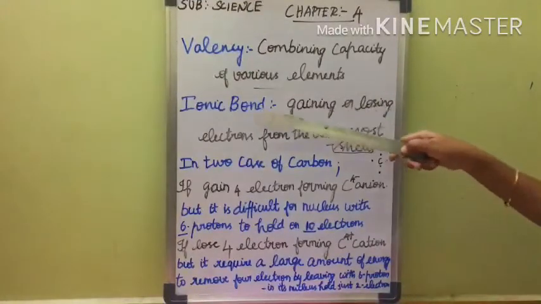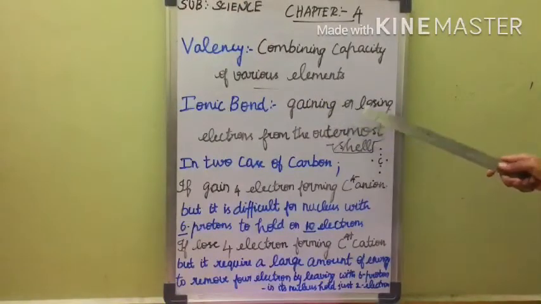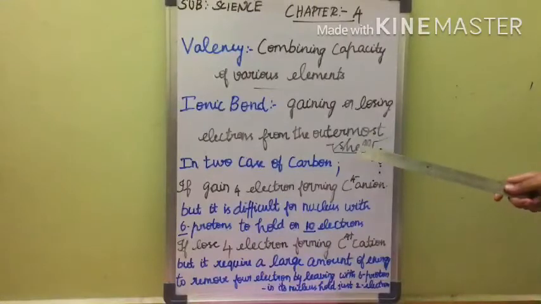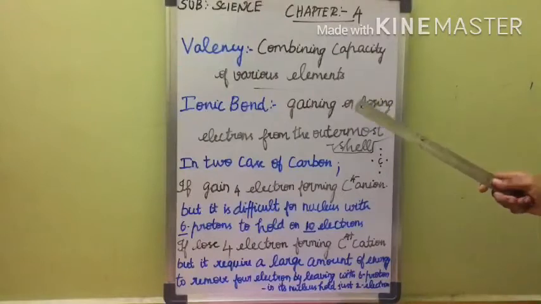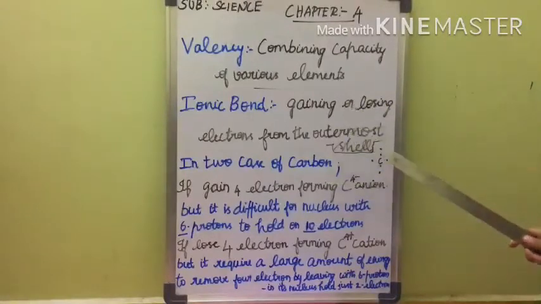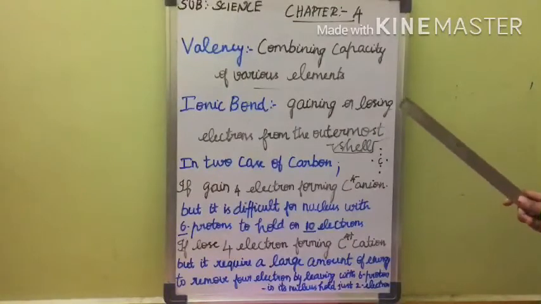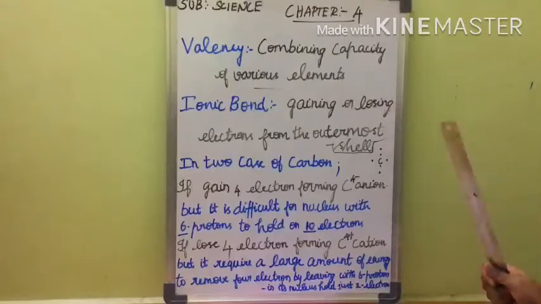Elements forming ionic bonds achieve this by either gaining or losing electrons from the outermost shell. Let's see whether this can be so in carbon. Carbon has 4 electrons in the outermost shell and needs to gain or lose 4 electrons to attain the stable gas configuration.